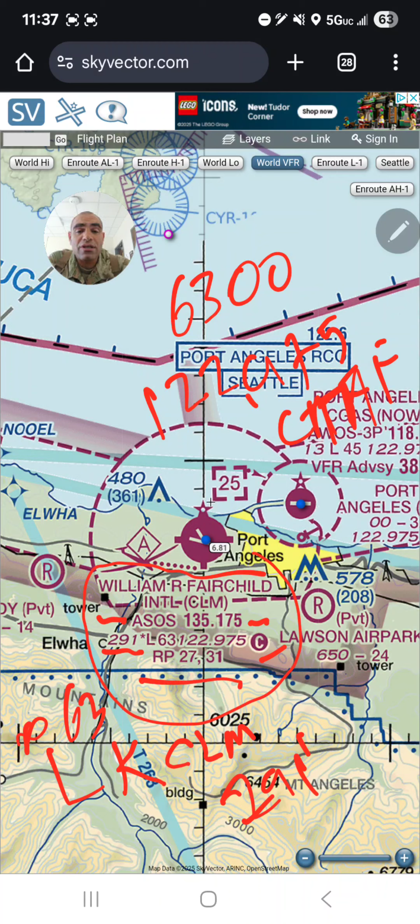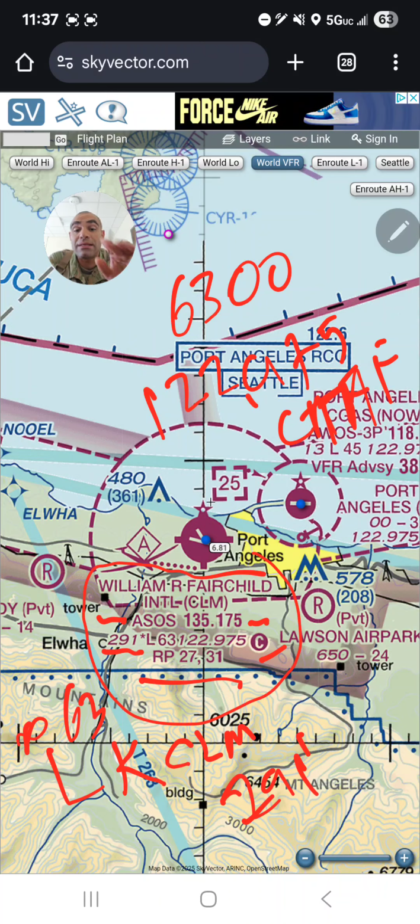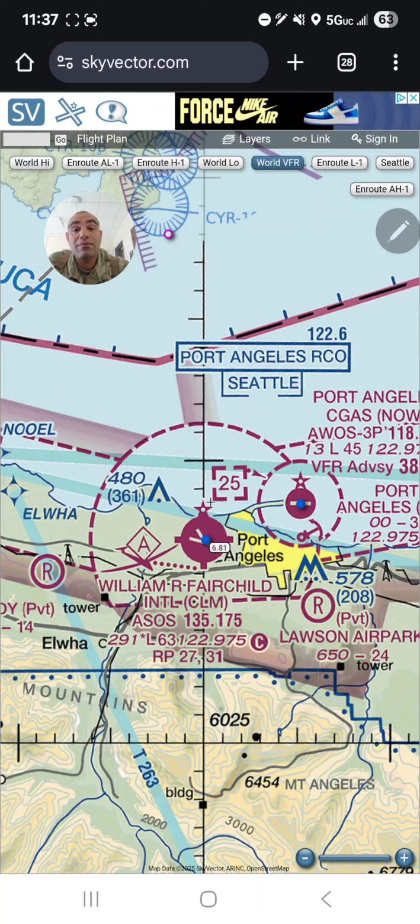And then the RP stands for right pattern. If you remember, in the United States, we maintain left pattern as standard on any airport unless it says RP. Well, what does that mean for me?